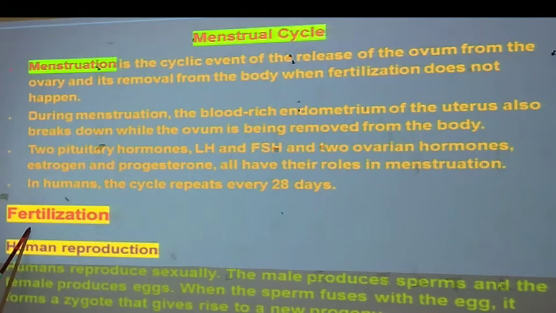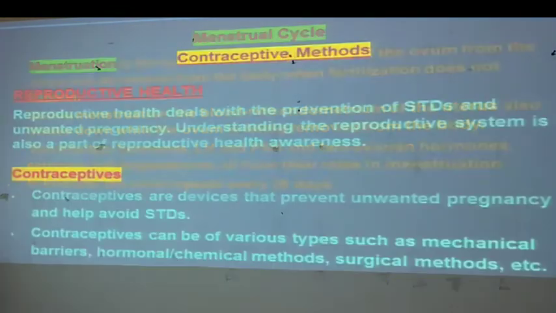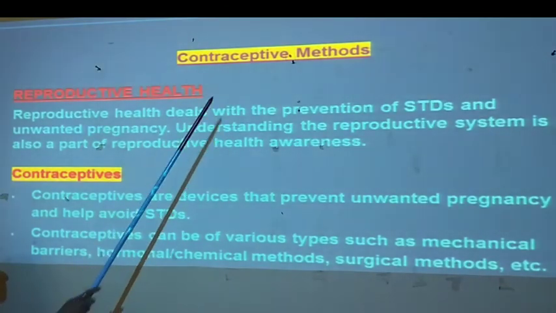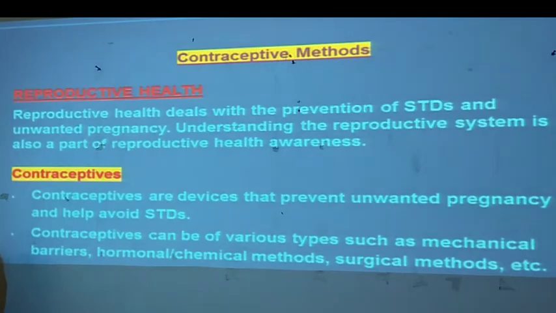Now, what is fertilization? Fertilization means union of the male and female gametes to produce the zygote. This forms a zygote that gives rise to a new progeny. Now, there are many contraceptive methods in order to prevent the formation of the zygote. If we do not want a baby, then we can avoid this process of fertilization in our body.